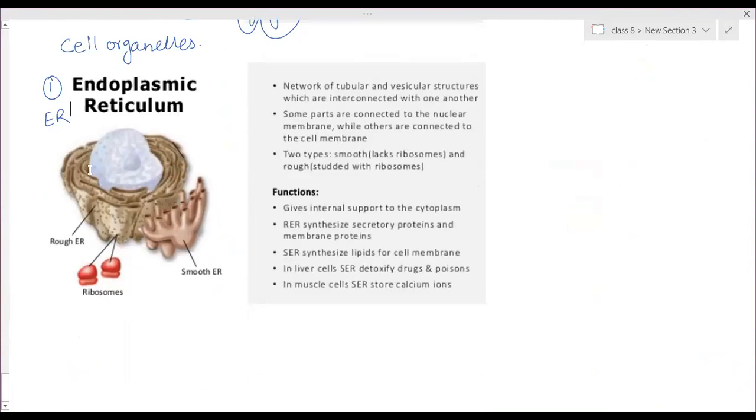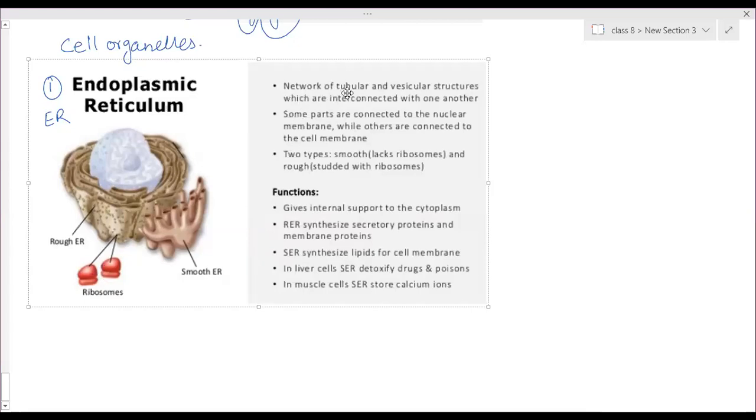Here, this is a network of tubules. You can see dots here. These dots are ribosomes, which work for synthesis of protein. And these here don't have ribosomes, so they are smooth endoplasmic reticulum, and these are rough endoplasmic reticulum. They look rough due to the presence of ribosomes.